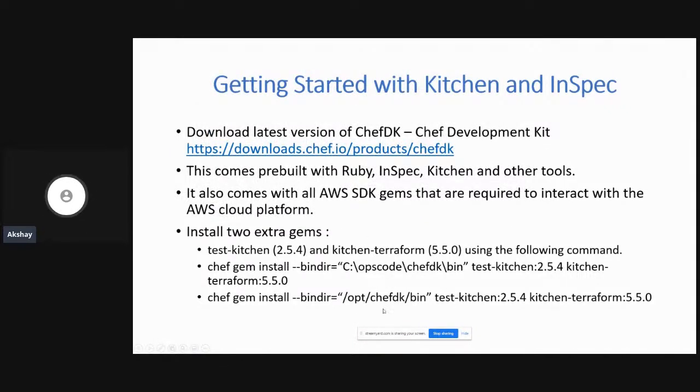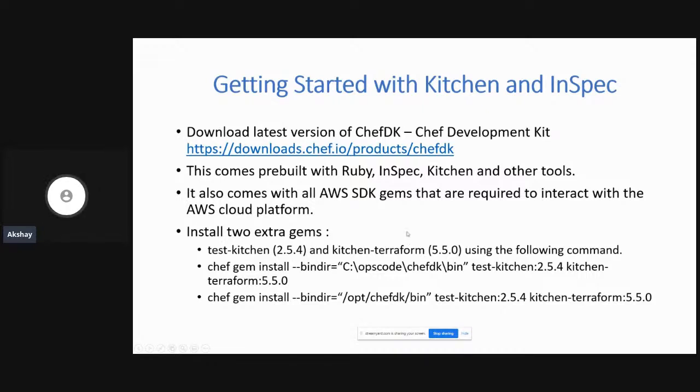Similarly, the path of JDK needs to be mentioned when you're using a Linux based system. In a Linux based system, when you install JDK, it generally goes to the opt directory, JDK bin directory, and you can directly mention both of the versions. So I'll just reiterate that if you're going with the previous version of JDK, always remember that you need to find the apt version for Test Kitchen and Kitchen Terraform.